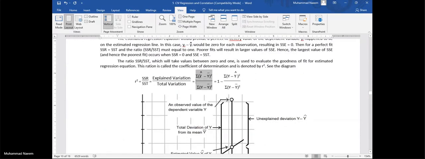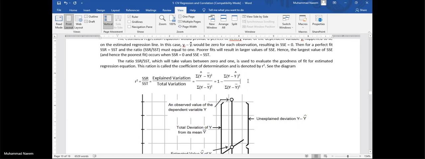We will find, as we have determined in previous examples, all the values of y cap. Also find y bar. Y bar is the mean of the given values of y. So find these differences, square them and sum up. Similarly, in the denominator, y is our observed data, y bar, y minus y bar, and then find their squares. Sum of that column. So put these sums in the formula, or you can also use this formula.